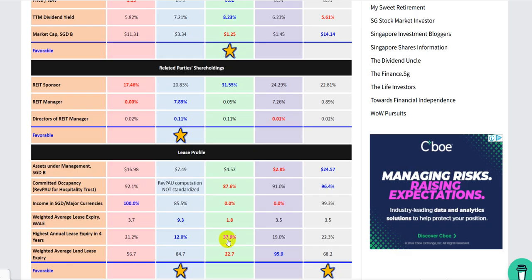How's annual lease expiry? Yeah, so 40% of the leases are expiring in the next 4 years, and this is the average land use lease expiry. So this one is the concern that China REITs generally have, that if you look at the rest, the land use timing is quite high. Yeah, you see India has 95.9 years left, right? So 22.7 years means that generally, especially their mall side, they have around that kind of timeline before their rights to the land expire. So it's like HDB, after 99 years the government will take that back, right? So after 22.7 years on average, their land lease is up.